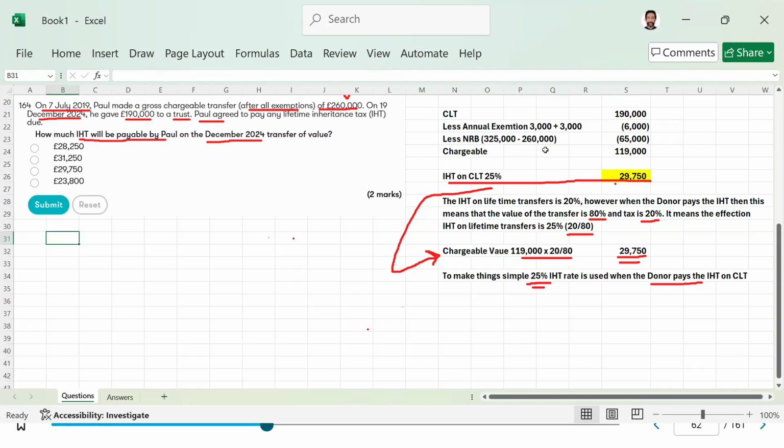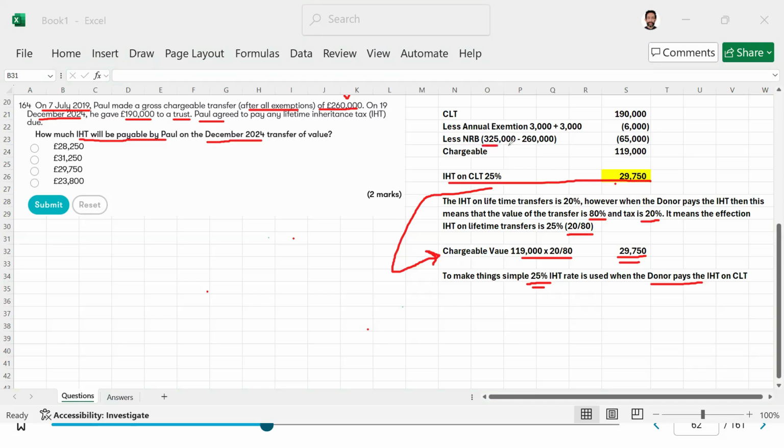Sorry, sir. The question says that after all exemptions. So I was just wondering why we're ignoring that. Yes, this is the point that I explained earlier, that after all exemptions is mentioned about this PET. It is not mentioned about the 190,000 gift to trust. There is no such mention on that. This is a confusion point that wants us to make this mistake of not giving any exemptions to the gift to the trust. So the exemptions part is only mentioned for this 2,60,000. It is after all the exemptions. So that's why we did not consider any exemptions here.